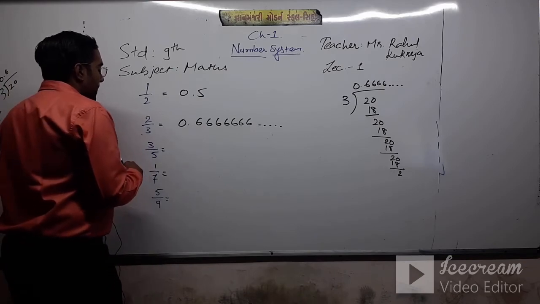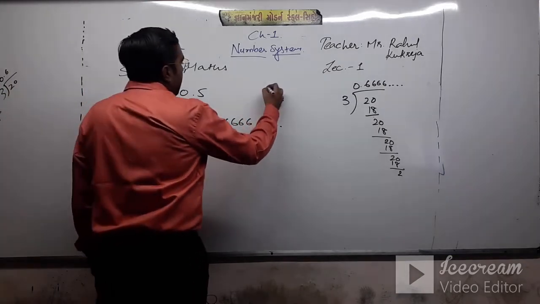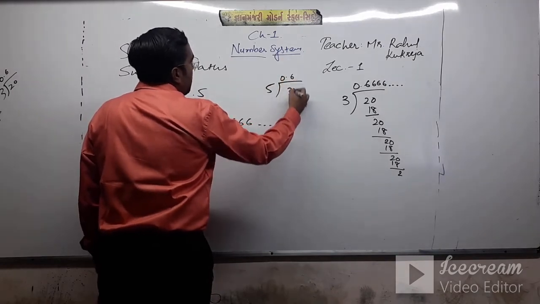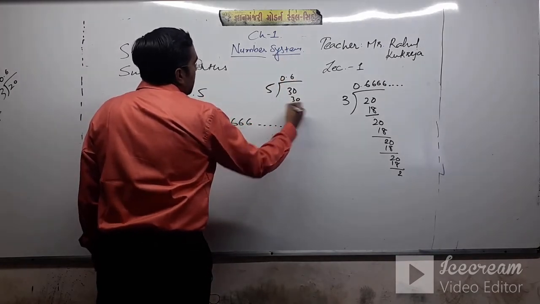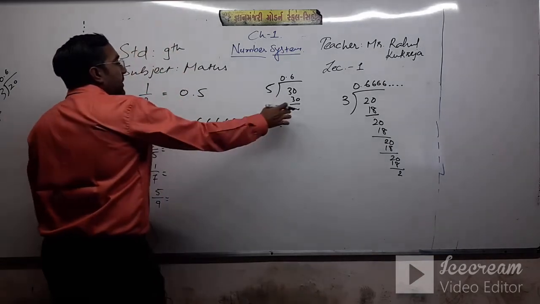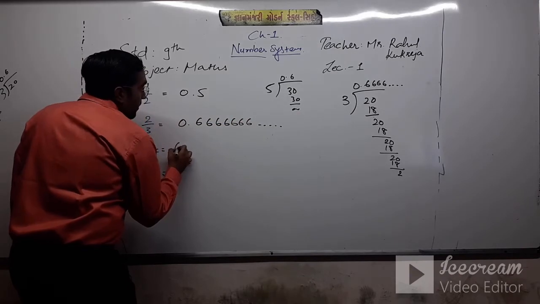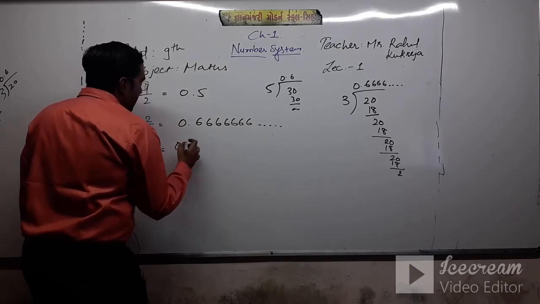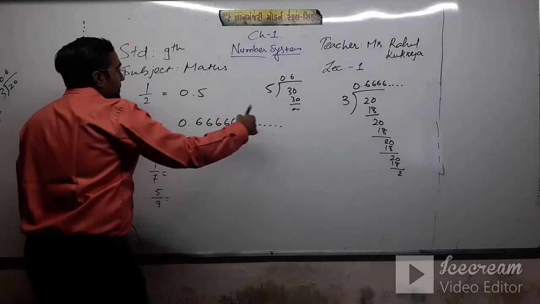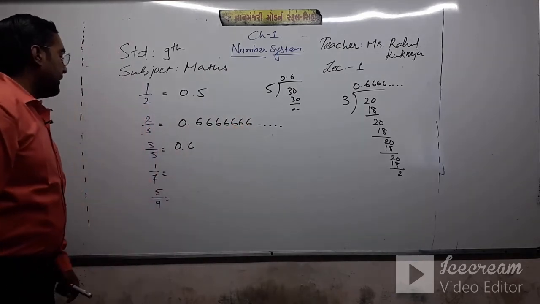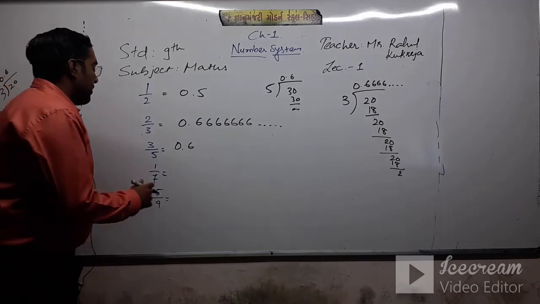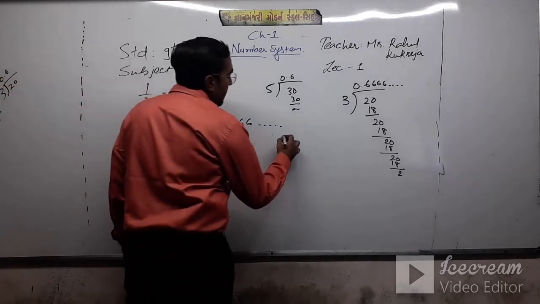Clear? 3 by 5. What is the value of 3 by 5? When I divide 30 by 5, 5 sixes are 30. Here my remainder comes as 0, so the value of 3 by 5 is 0.6, not like 0.66666. Clear? Next is 1 upon 7.